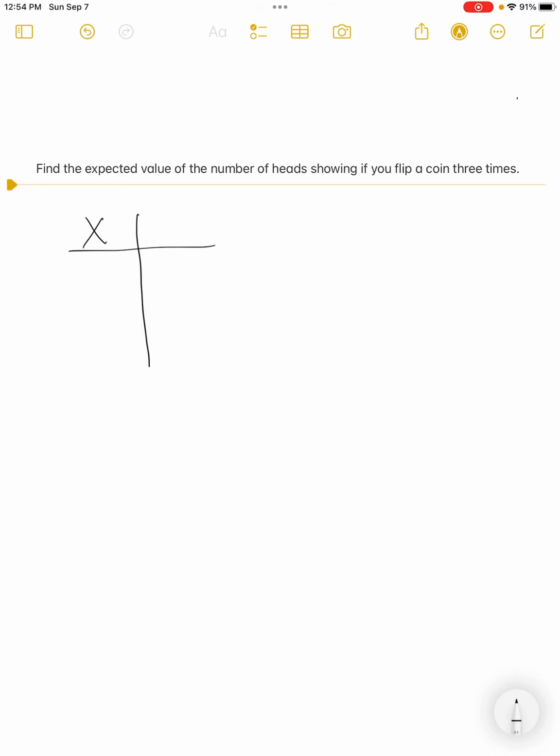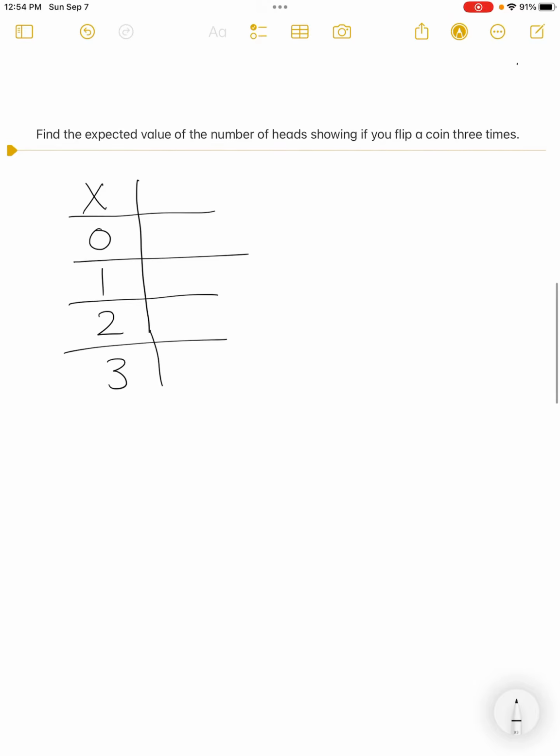Well, what's the lowest number of heads I could see? I could see none of them. None of them being heads. I could get tails, tails, tails. But I could get 1 to be a head, 2 to be a head, or all 3 to be heads, all 3 of the flips. The question then is, what's the probability? And the only way to answer this question is using your old skills, right? The skills that you developed in 7.5, but honestly, it's really 7.4 that helps you out.